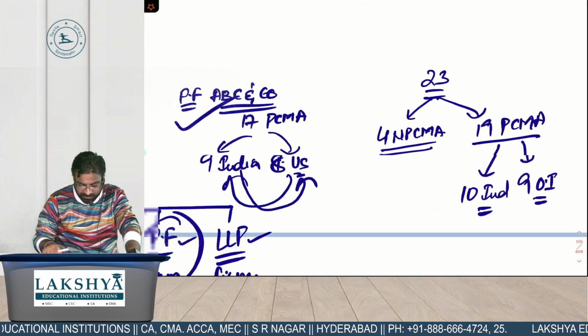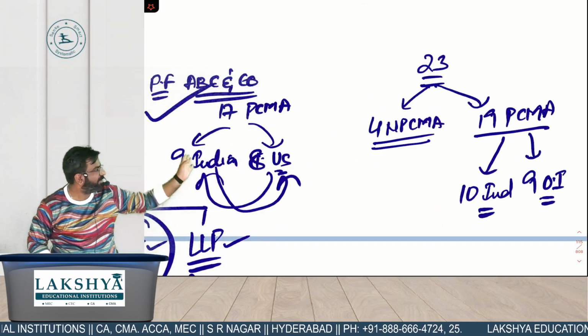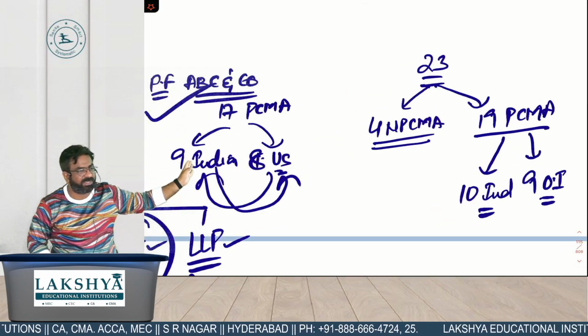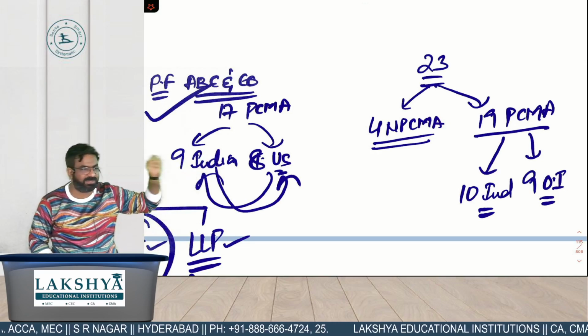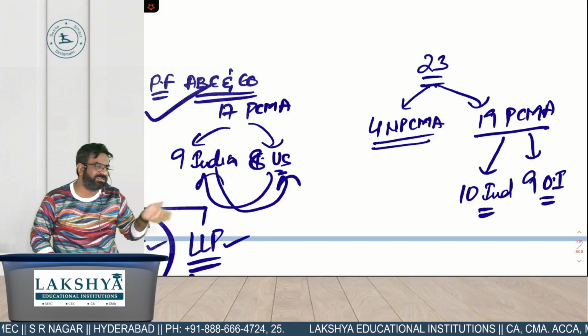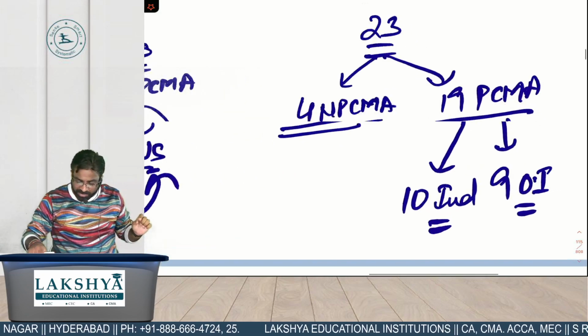Did you understand the difference between this question? That was a lollipop question, where it was told that 17 are practicing, out of which 9 are in India and 8 are outside. Even a nursery child will give the answer, since sir said majority. That's why the main point comes in a question like this.